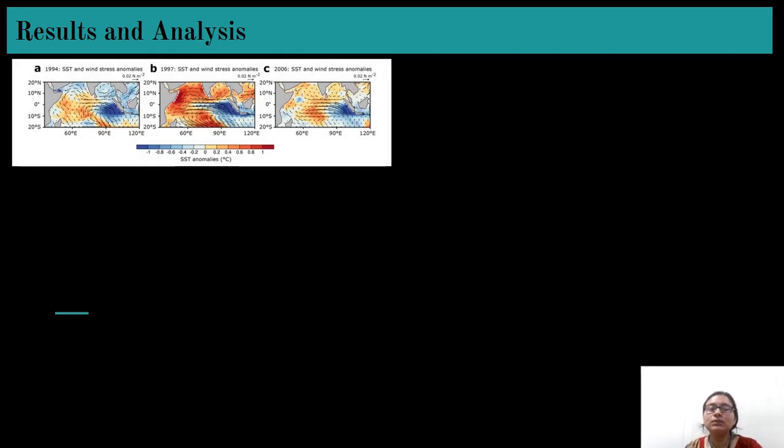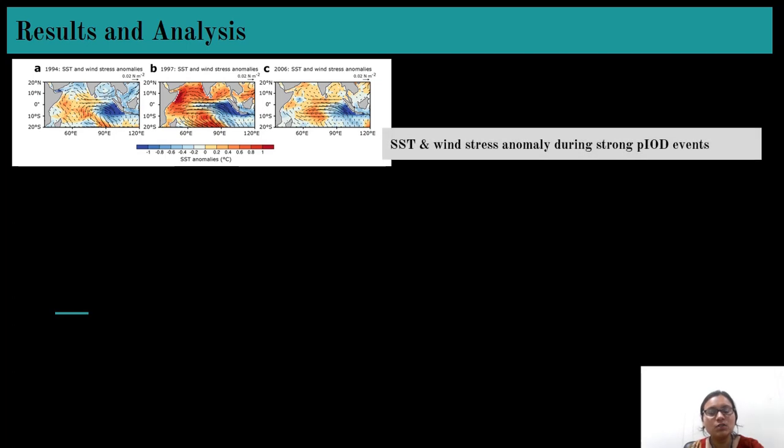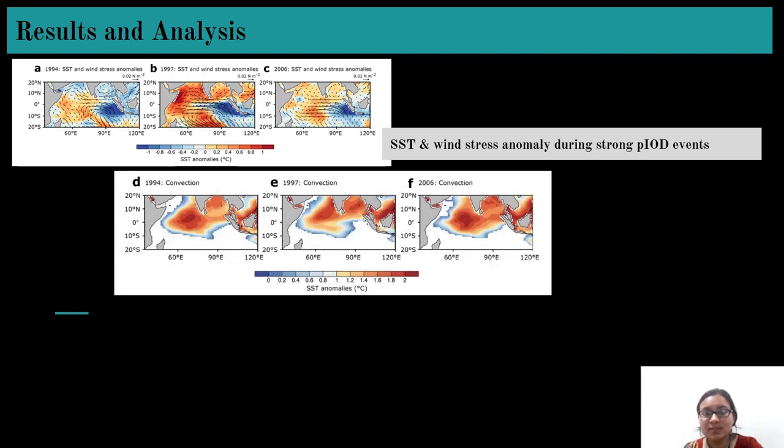So here are the different anomalies they have seen during the strong positive IOD events. First one is the SST and wind stress anomalies for the three different positive IOD events, and here it is very clearly shown that the warm water ocean pool is seen over the African region, which means flood, and the cool water mass is seen in the Australian portion, which means drought was there in that particular year. So it is the convection.